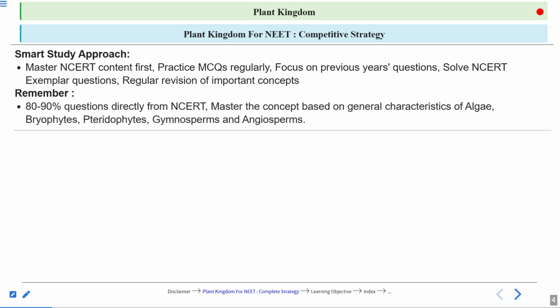80 to 90% of questions come directly from the NCERT. So we have to master our concepts, right? On algae, bryophytes, pteridophytes, gymnosperms and angiosperms from this particular chapter. If we have to crack the NEET examination, then we have to follow such a competitive strategy.